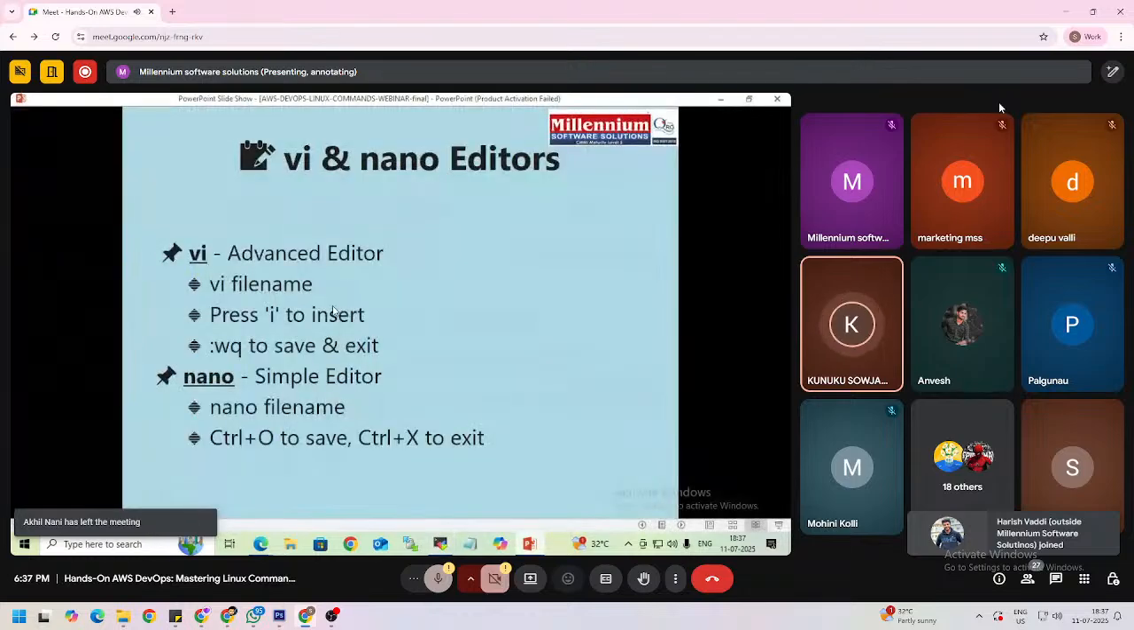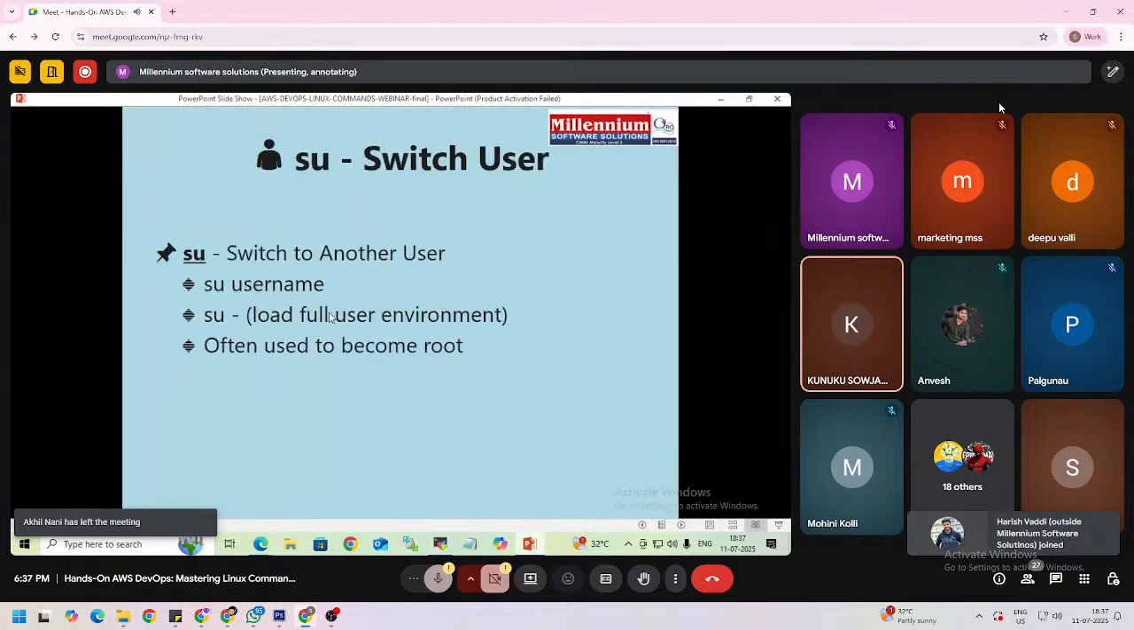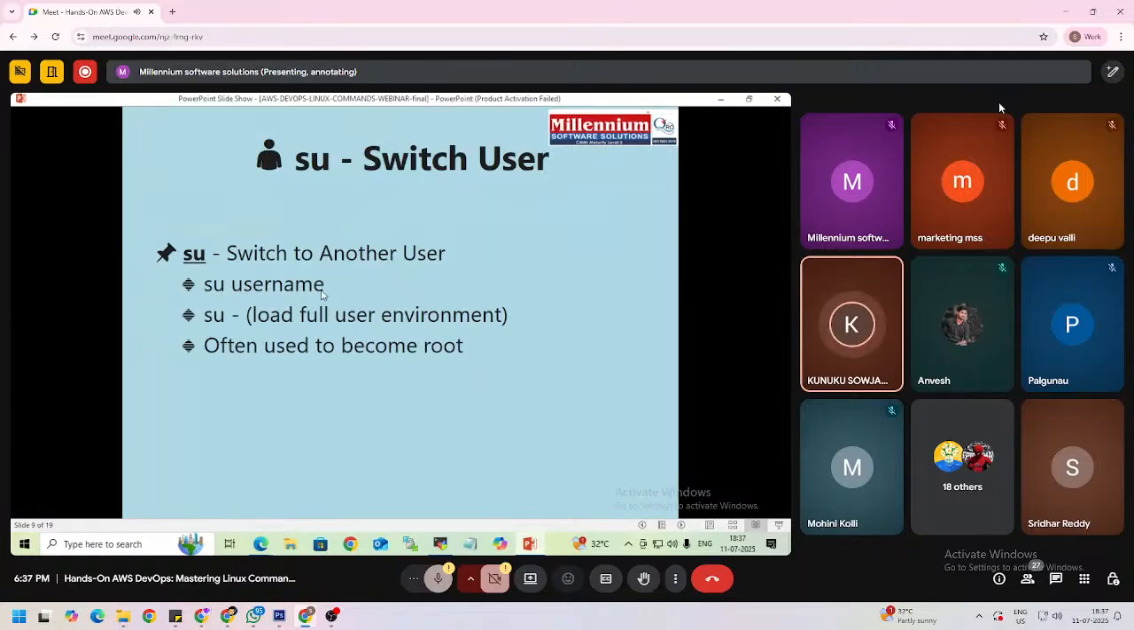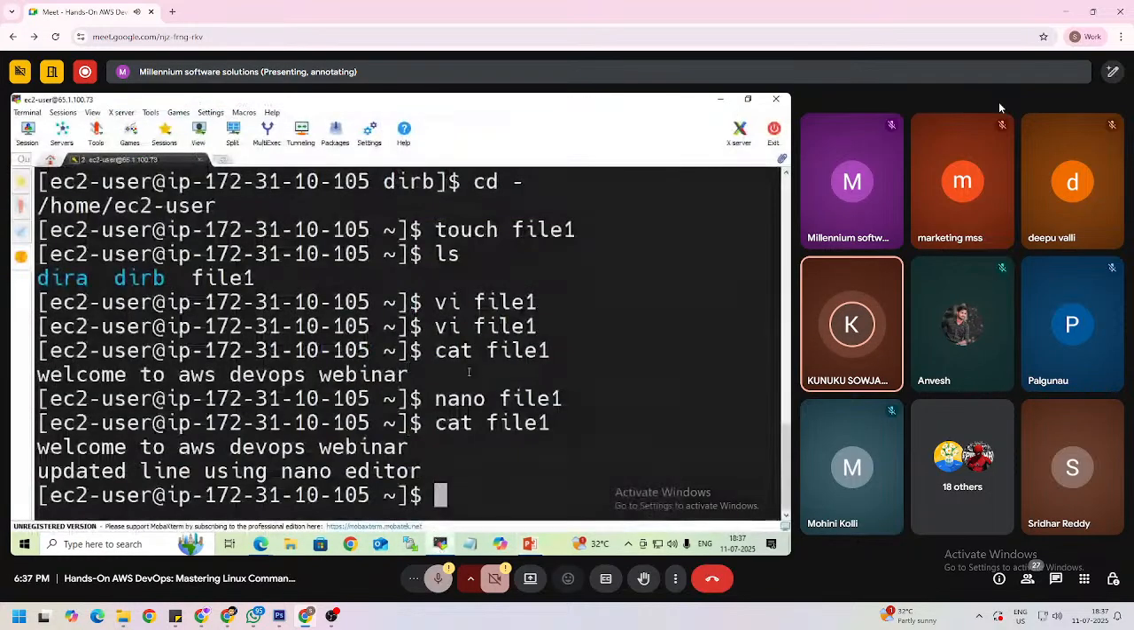And the next command is su. So su means switch user, right? Here I am creating files and directories and executing all these commands as the ec2-user. So whenever we are creating a server, two users are created by default. One is ec2-user and the other one is root user.